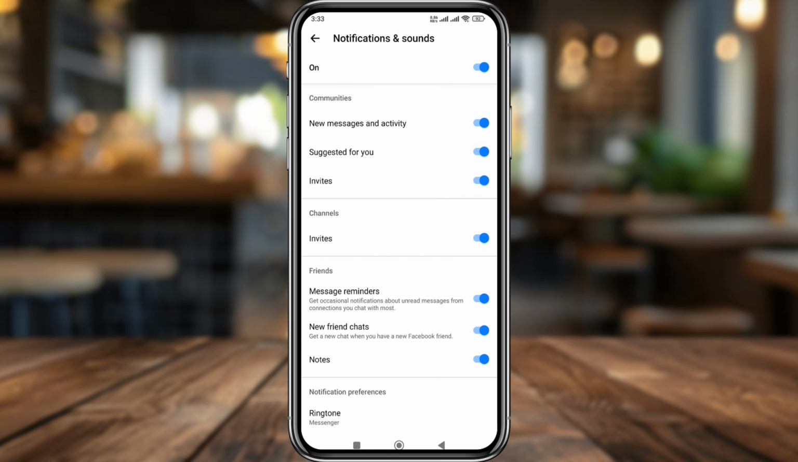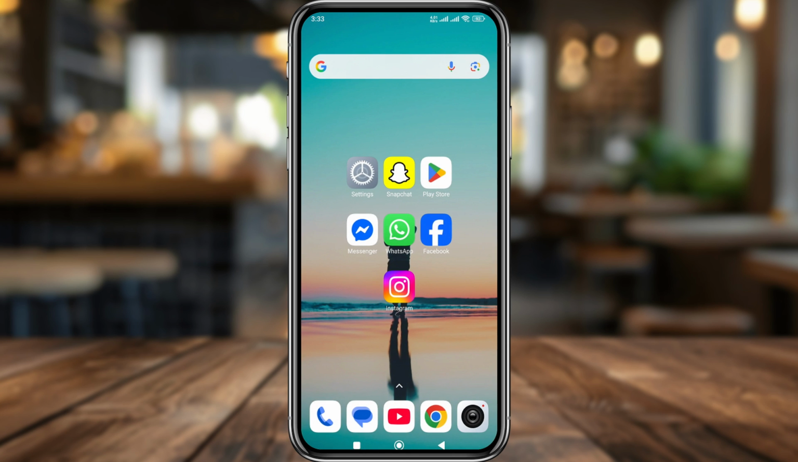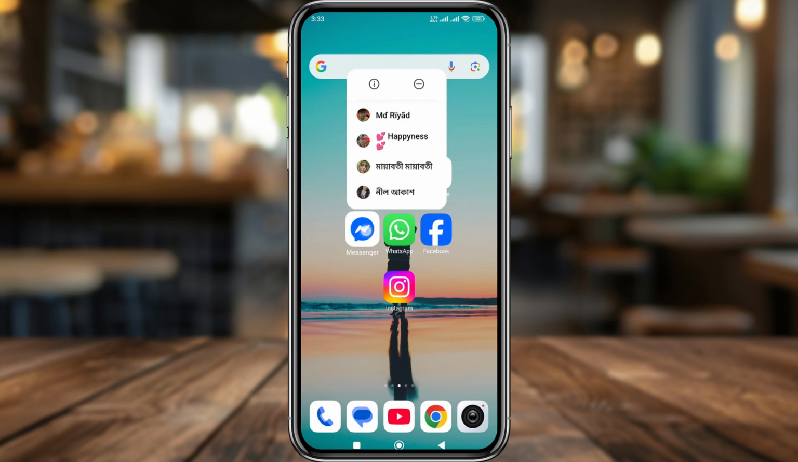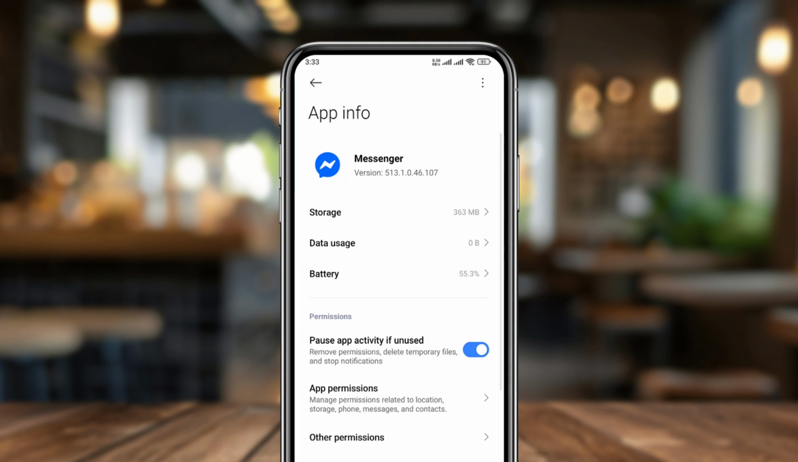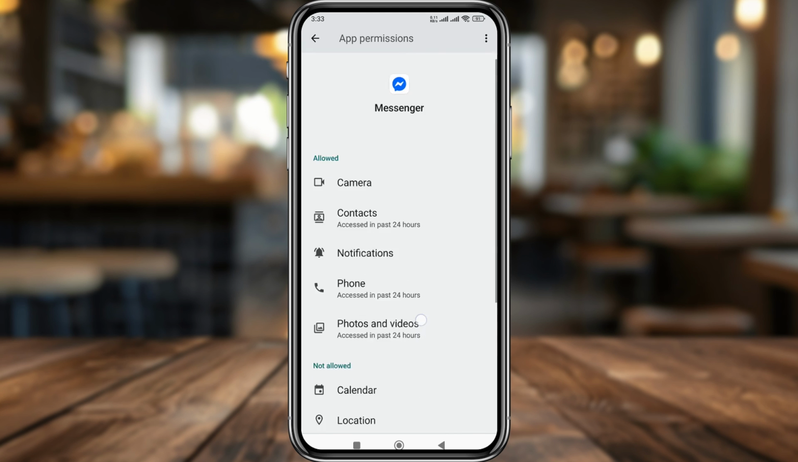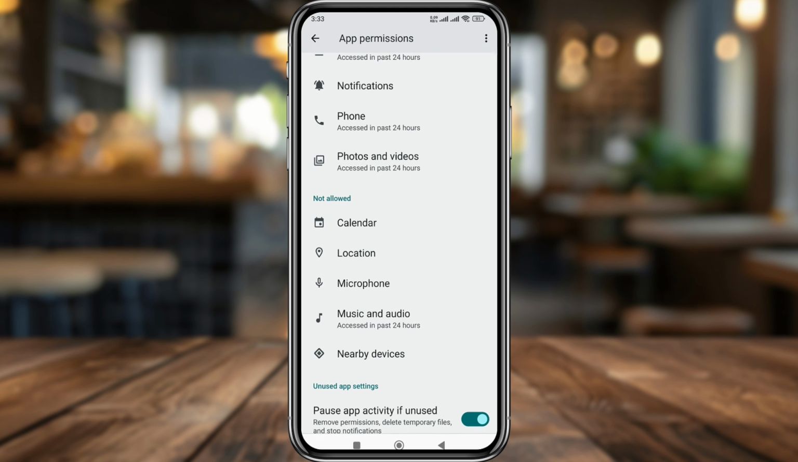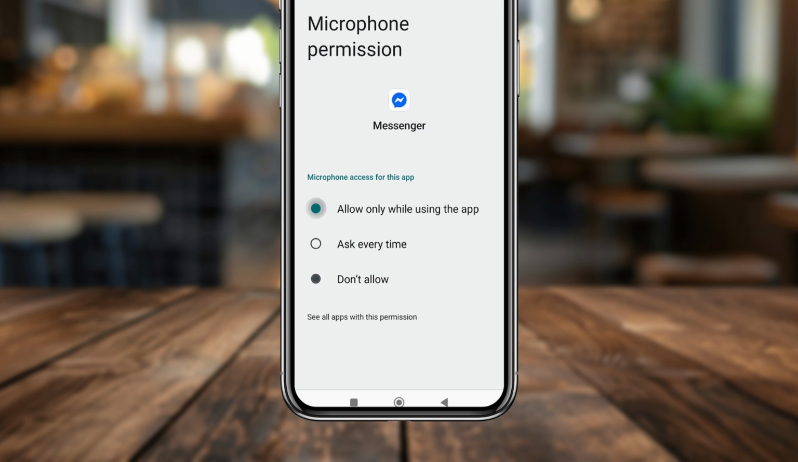All set from here. Now go back, and tap and hold your Messenger for a few seconds. We get an interface here, tap the eye icon. Now scroll down to the option called app permission, simply tap this one as well. Make sure that your microphone and the music and audio permissions are enabled. Tap the microphone, tap the allow option.